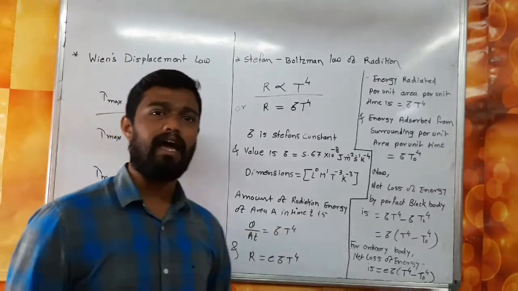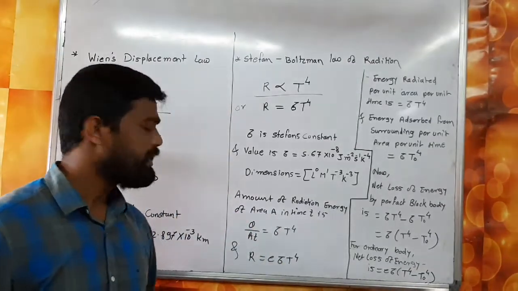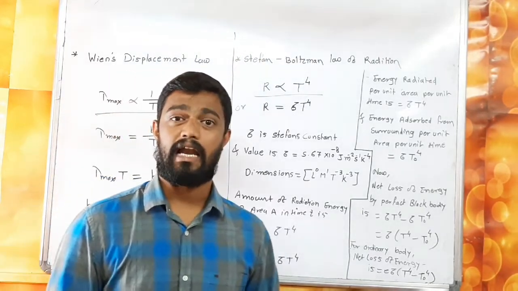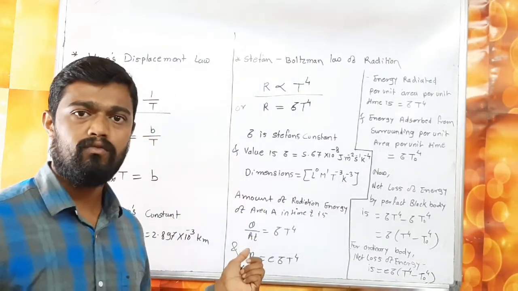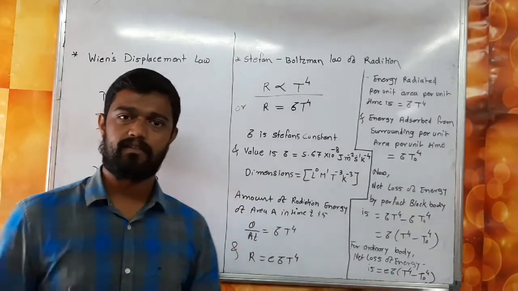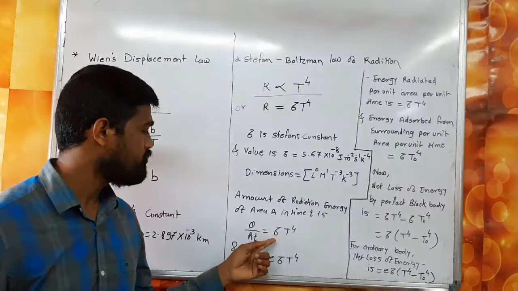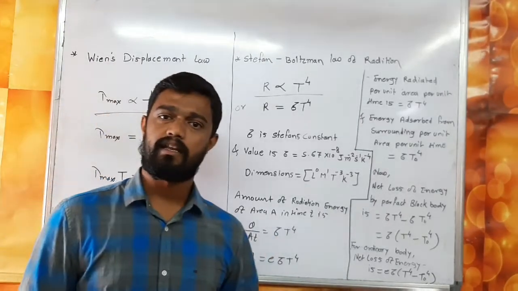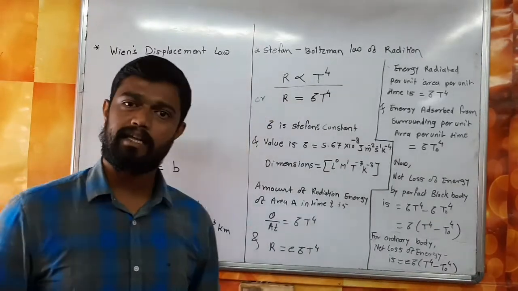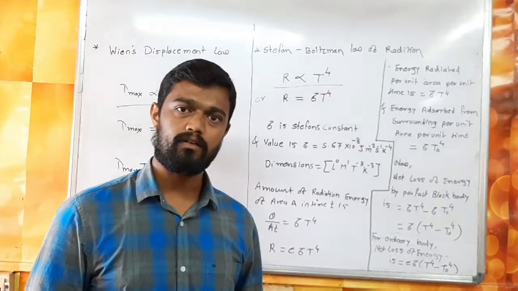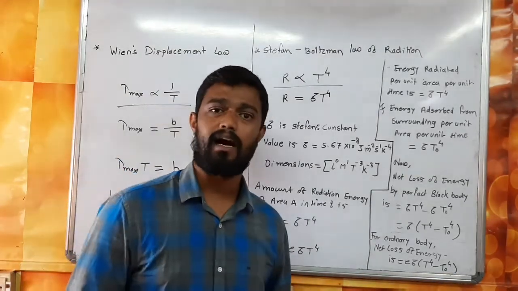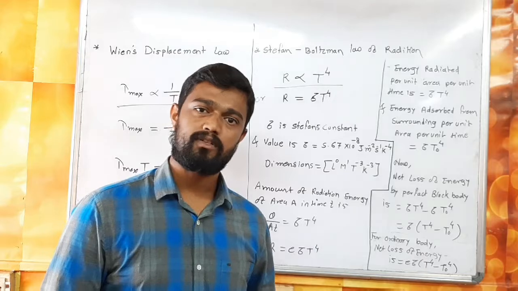The amount of radiant energy from area A in time t is given by Q per unit area per unit time, so Q upon A t is equal to sigma T raised to 4. For an ordinary body, R is equal to e sigma T raised to 4, where e is the emissivity. R is the rate of emission of radiant energy.